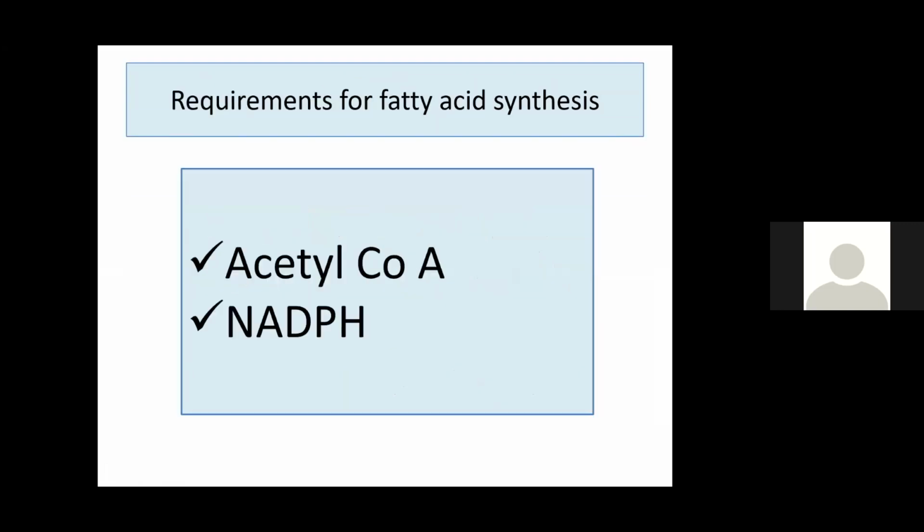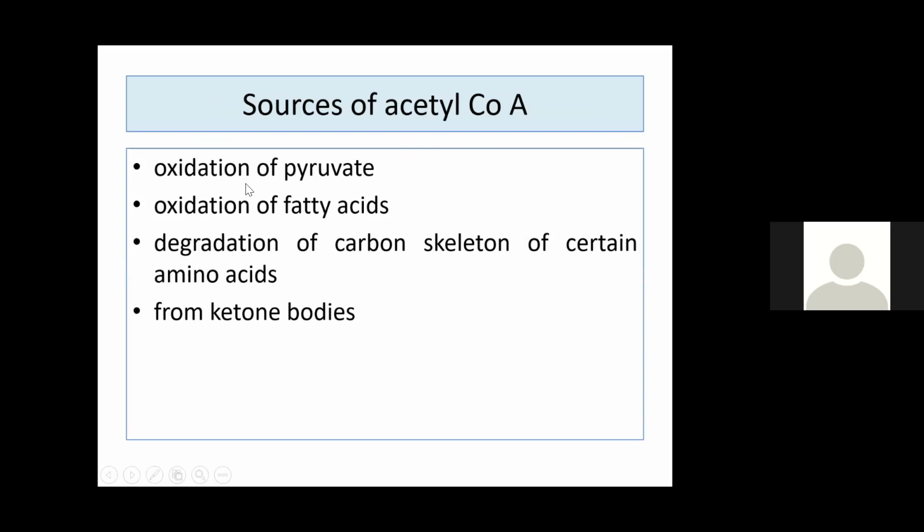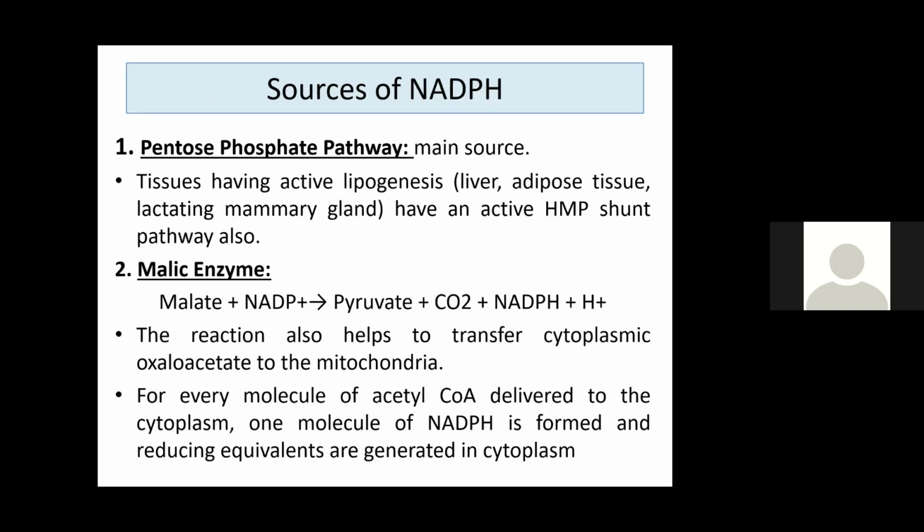In that way, what are the substrates required? You have understood acetyl-CoA and NADPH are required. Acetyl-CoA is obtained from oxidation of pyruvate or oxidation of fatty acids or degradation of carbon atoms of certain ketogenic amino acids, or from ketone bodies again acetyl-CoA is formed. That's how you can understand in the next class, when ketone body metabolism starts.